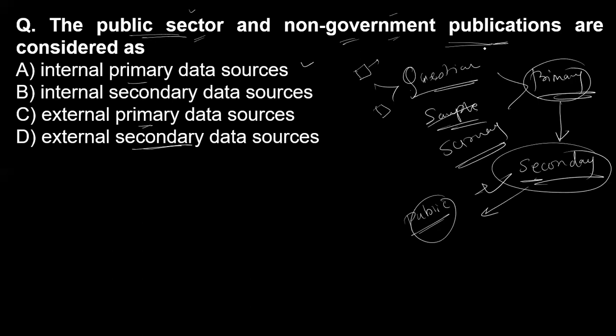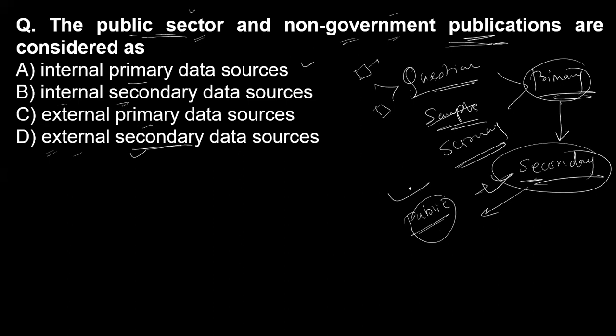But the question says publication, and once they publish, it is secondary data. So options D and B are secondary data for sure. Now the question is whether it is internal or external. It is external, because they are publishing to the public.